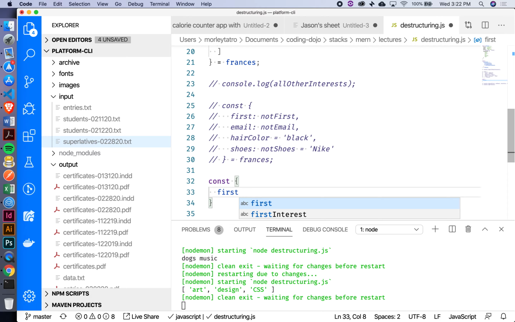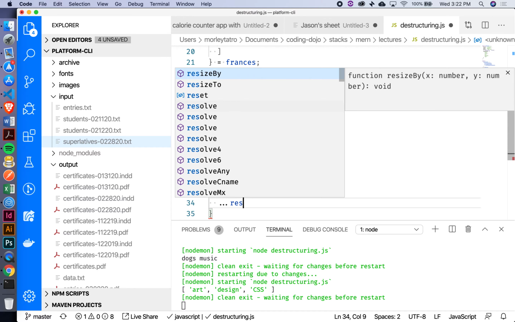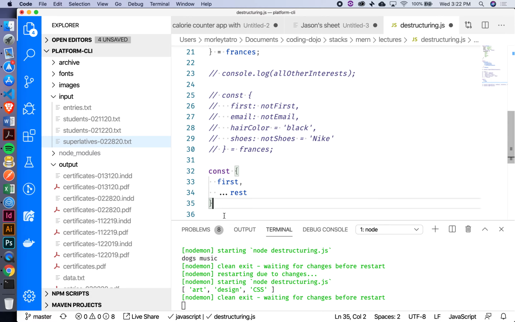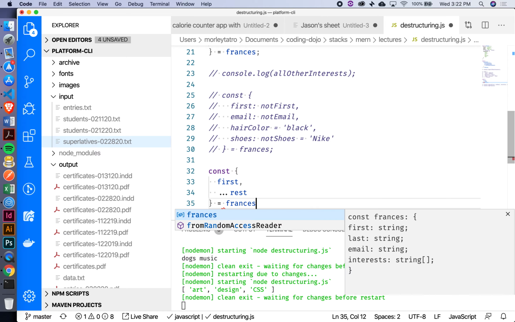So I'm getting her first name, and then I'm saying something like rest. So what this rest is going to become, and we'll see this when we console log it out, is a new object that has all of the other properties inside of it except for that first. So I'll say const first and then rest equals Francis.